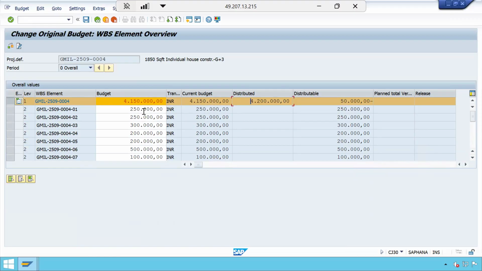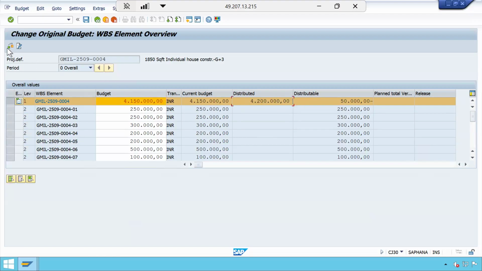I gave some examples of giving chocolates to the children from the father. Always the father must have more funds than the children level at any point of time. So the total children's value is 42 lakhs, whereas at the parent level it is 41 lakh 50,000, which is wrong, because if the parent does not have 42 lakhs, how will the children get 42 lakhs?